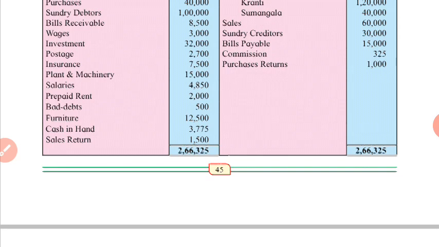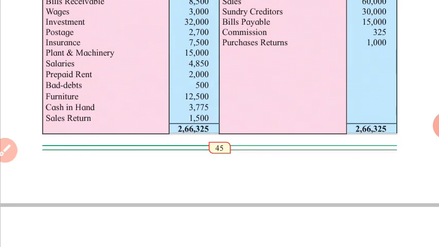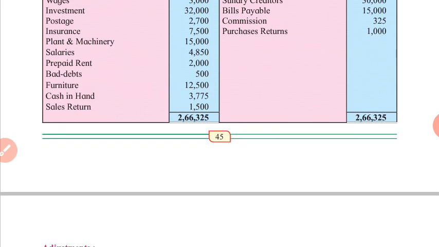So personal accounts are not posted to trading or profit and loss account. The balances of personal accounts are shown in the balance sheet. Therefore, prepaid rent account being a personal account will be shown in the balance sheet on the asset side. This prepaid rent is already deducted from the rent.